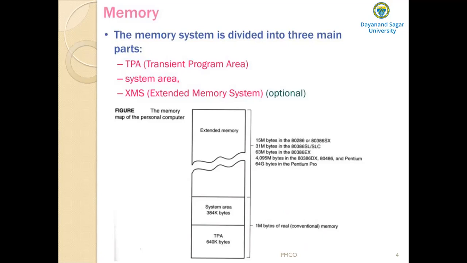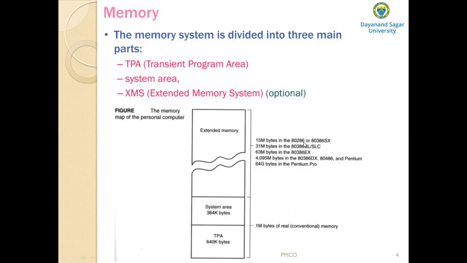Note that the extended memory system, XMS, is not available in those computers based on the earlier 8086 or 8088 microprocessor. This extended memory system area is available only to processors from 80286 and above.